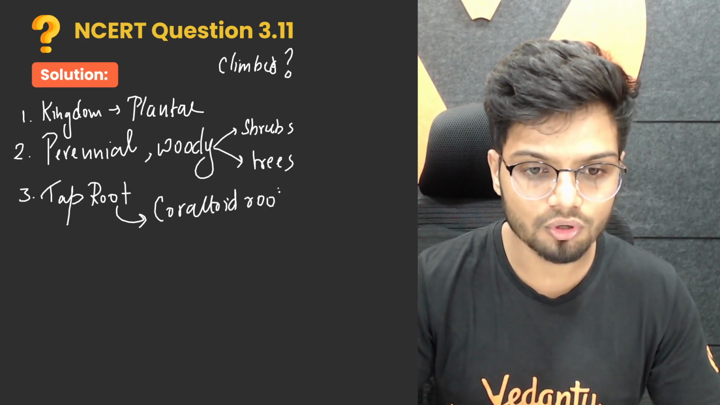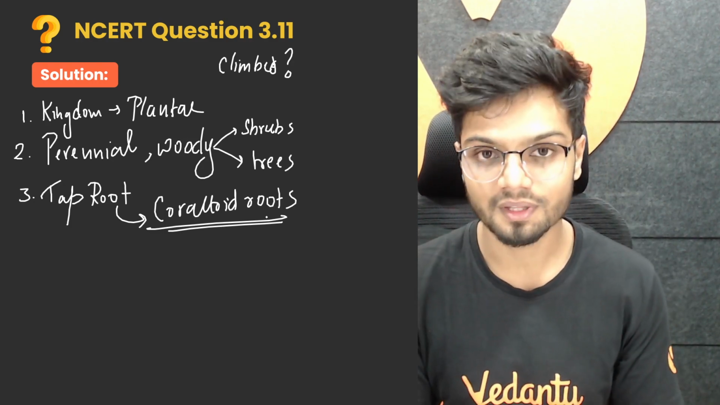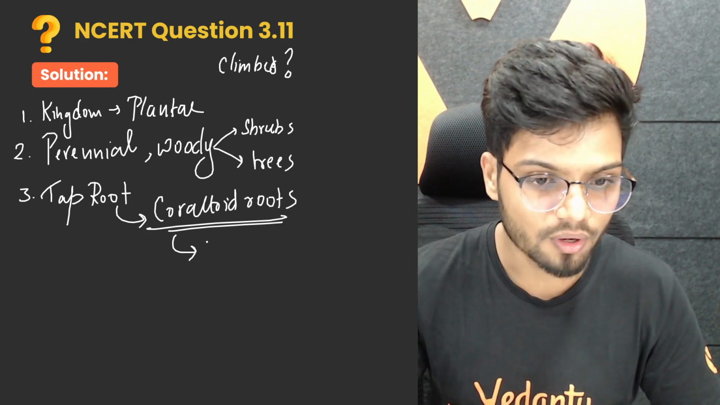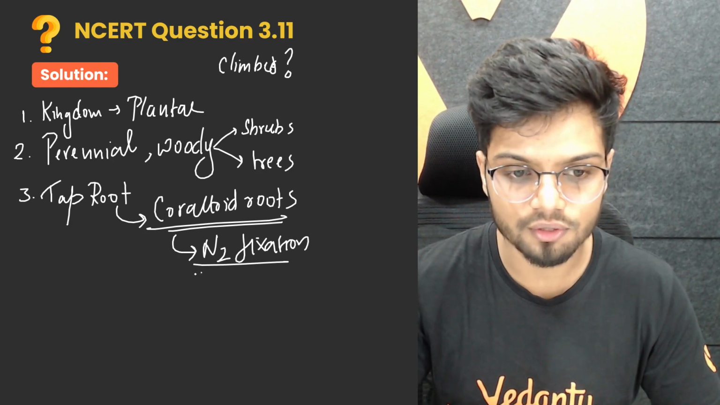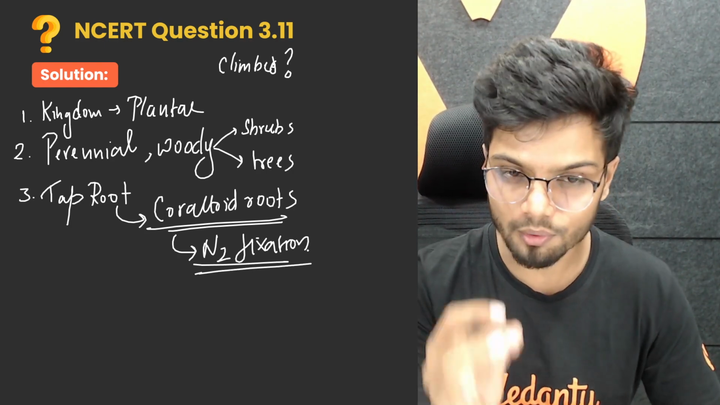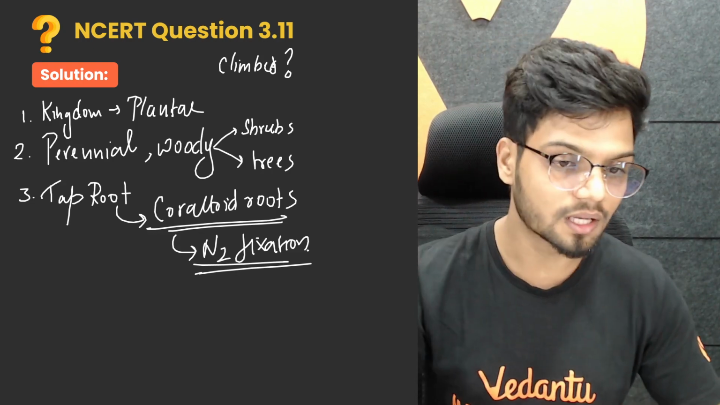Now, what are these coralloid roots, sir? These are the roots which can do N2 fixation. They have mutualism here. They can do N2 fixation. Who can tell me an example of coralloid roots now? Throughout this answer, I'm going to ask you a lot of questions.